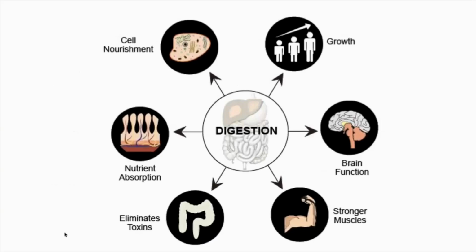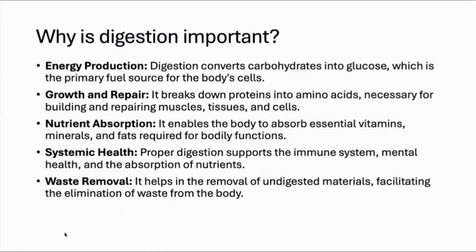This picture shows the importance of digestion which takes place in our body. Why is digestion important? It is important for our energy production, growth and repair of muscles, tissues and cells, and nutrient absorption for our bodily functions and systemic health, to support the immune system and mental health, and waste removal to eliminate the waste from the body.